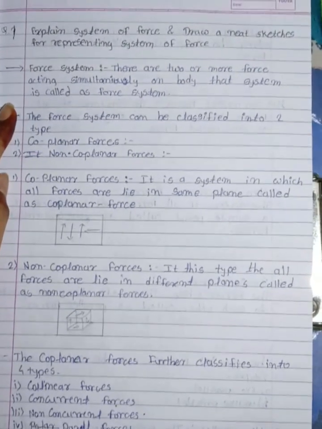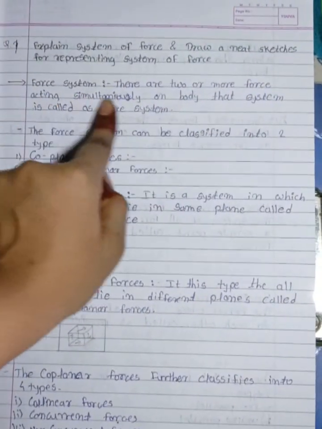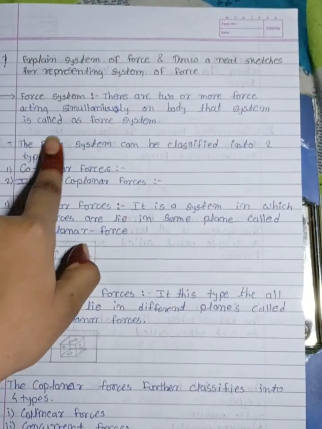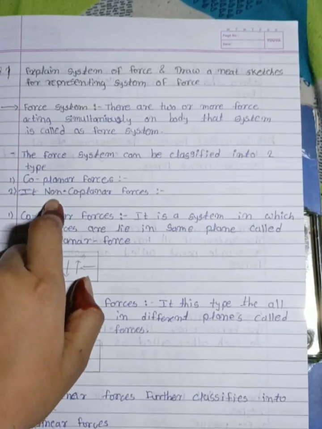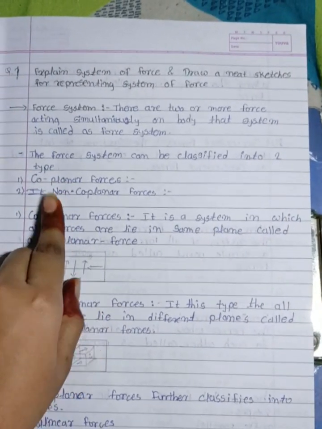So a force system is when two or more forces are acting simultaneously on a body. That system is called a force system. There are two types of force system. First is a coplanar force system. Second is a non-coplanar force system.